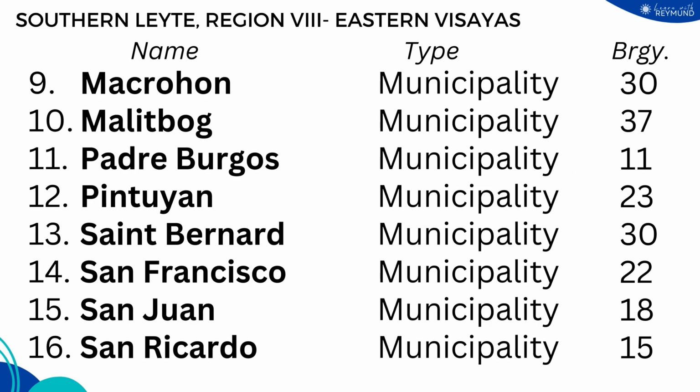We also have the municipality of Macrohon with 30 barangays, municipality of Malitbog with 37 barangays, municipality of Padre Burgos with 11 barangays, municipality of Bintuyan with 23 barangays, municipality of St. Bernard with 30 barangays, municipality of San Francisco with 22 barangays, municipality of San Juan with 18 barangays, and the municipality of San Ricardo with 15 barangays.